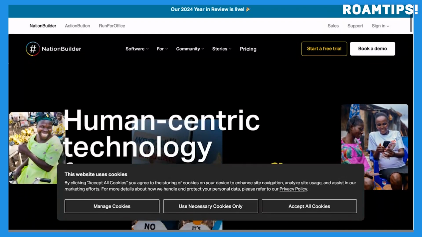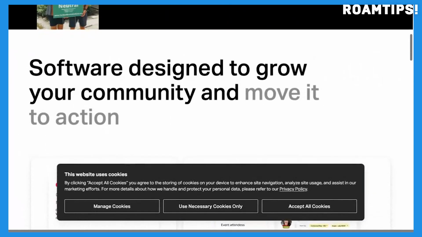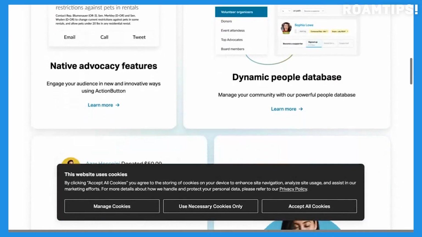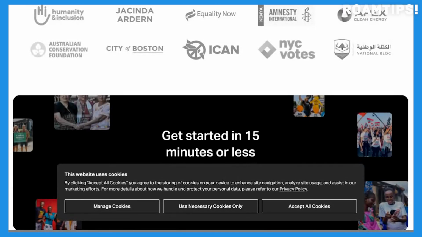What follows is my personal experience using NationBuilder. NationBuilder, found at https://www.nationbuilder.com, is a comprehensive platform designed to empower organizations, movements, and individuals to build thriving communities and achieve their goals. It offers a suite of integrated tools that streamline various aspects of community building, from website creation and event management to fundraising and communications. The platform is particularly well-suited for political campaigns, advocacy groups, non-profits, and educational institutions seeking to cultivate strong relationships with their supporters and constituents.